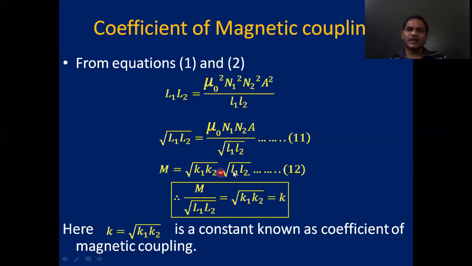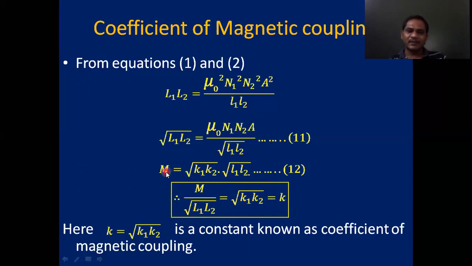M equal root K1 K2 into root of L1 L2. Then M by, it is capital L1 L2. Okay. M equal root K1 K2 into root of L1 L2. You correct this, this is capital L1 L2. Then M by root L1 L2 equal to root K1 K2, that equal to K.